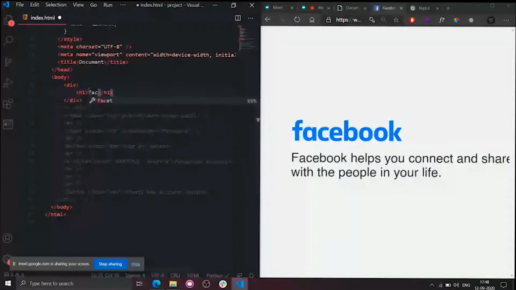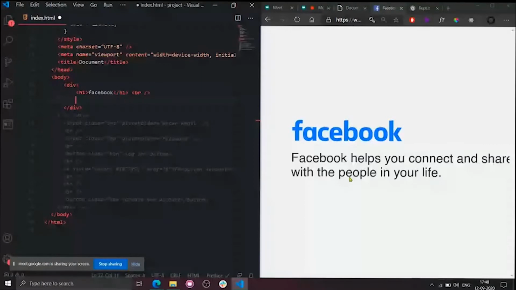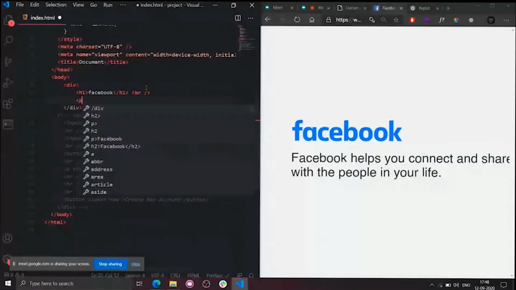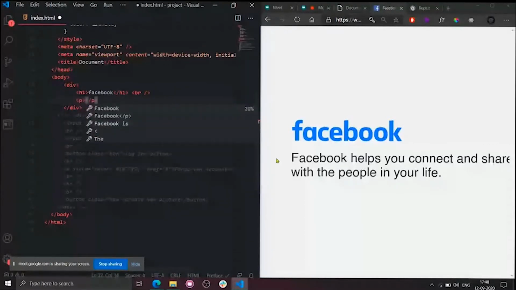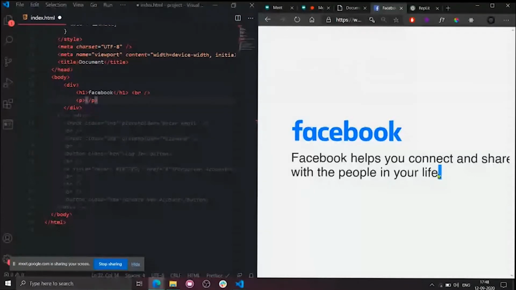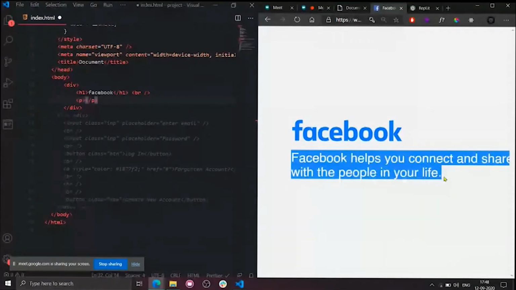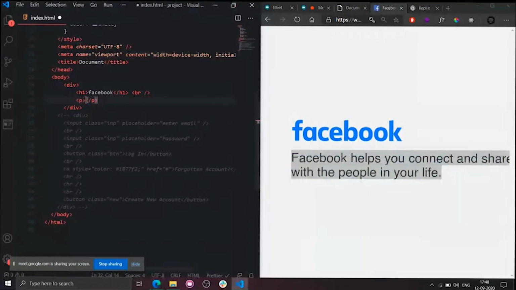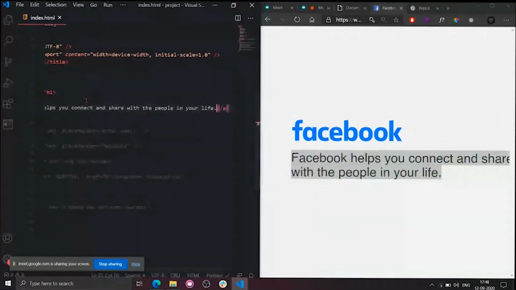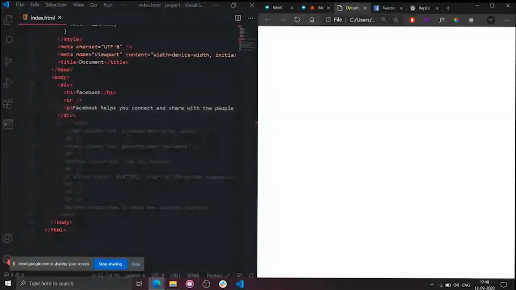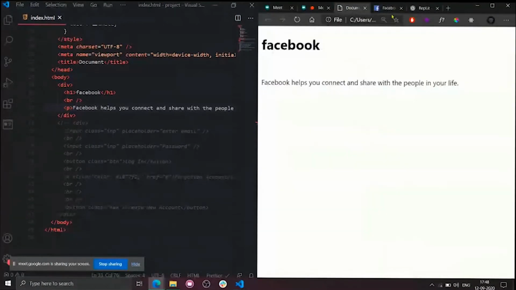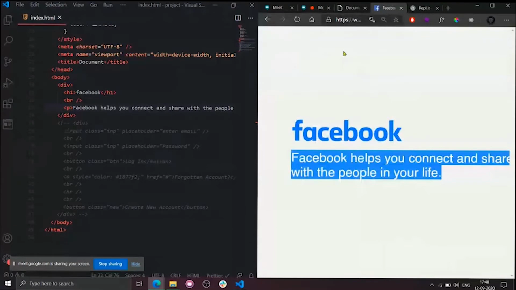After Facebook, there is another line. So I will keep a break tag here, so that it will end here. Now the text is somewhat smaller than this, right? So I'll simply keep it a paragraph tag. Instead of writing, I'll simply copy paste it in the p tag. Now let's see how our style is. Okay, this is the style we got, right? So now what is the first change that you observe between this Facebook and our Facebook?